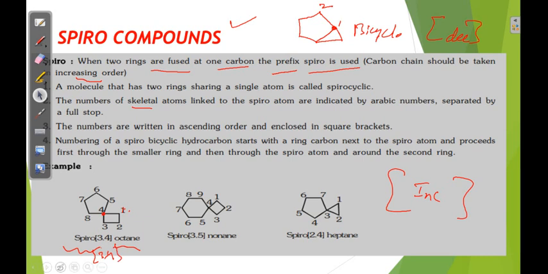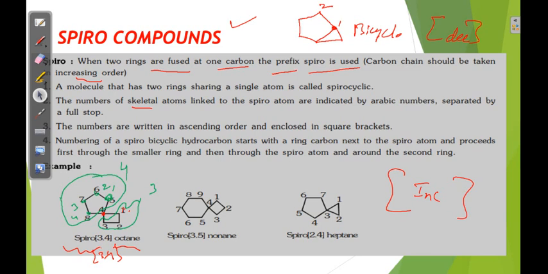Just count it, leaving the spiro carbon. See here, this is carbon 1, this is carbon 2, this is carbon 3, this is carbon 4. So here 4 carbons are there, and here 3 carbons are there. You can count it. So the order is increasing order, so 3.4: spiro[3.4]octane.